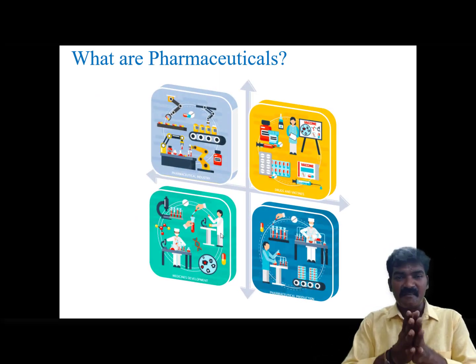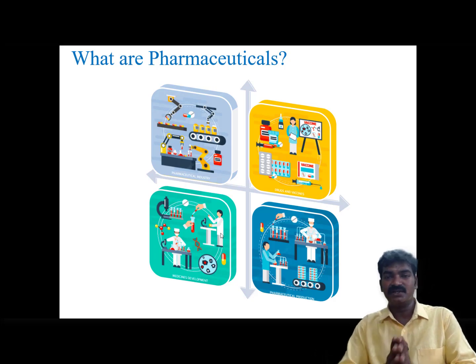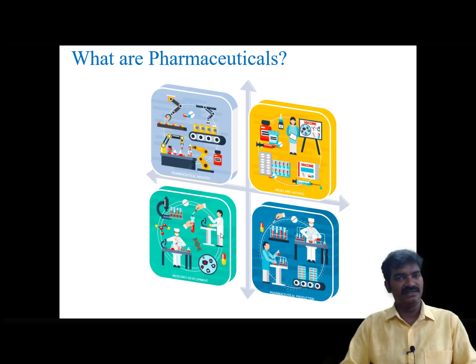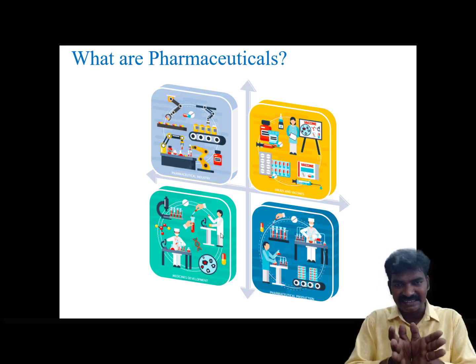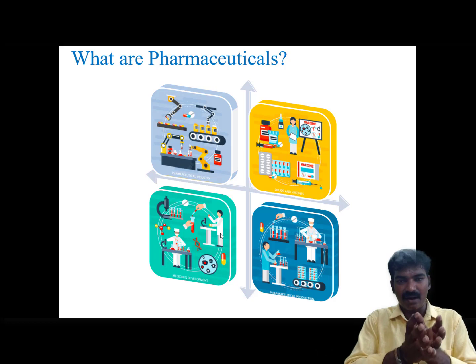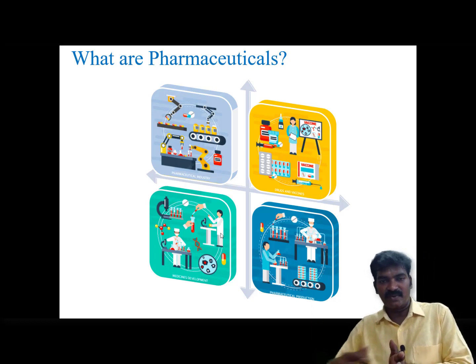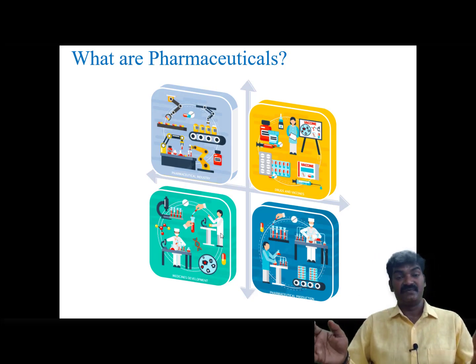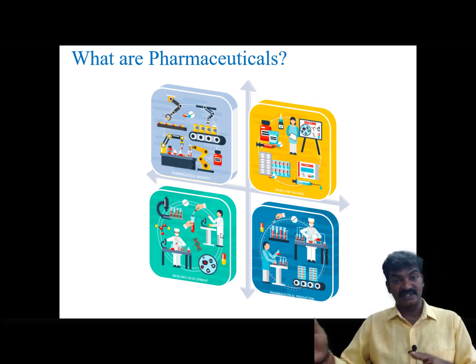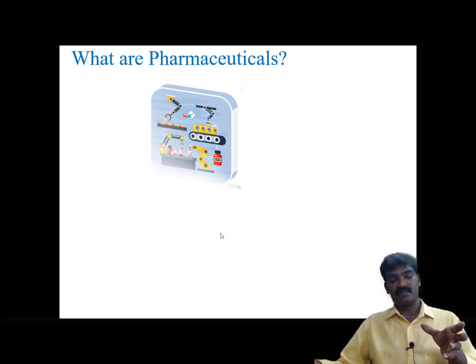Then what are pharmaceuticals? Pharmaceuticals are the manufacturers who manufacture the drugs and vaccines, release the product into the market and distribute it to various countries and regions. If you look at what exactly they do, medicines are developed and then transferred for production. I am saying this in a very simple way, but there are a lot of steps which need to be followed for the transfer of that particular development stage to a production stage.